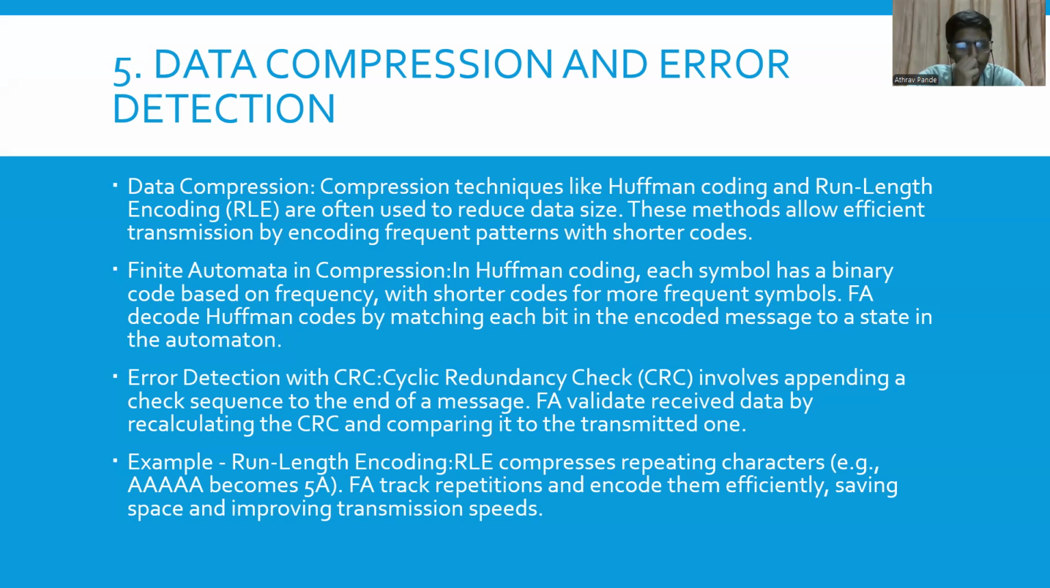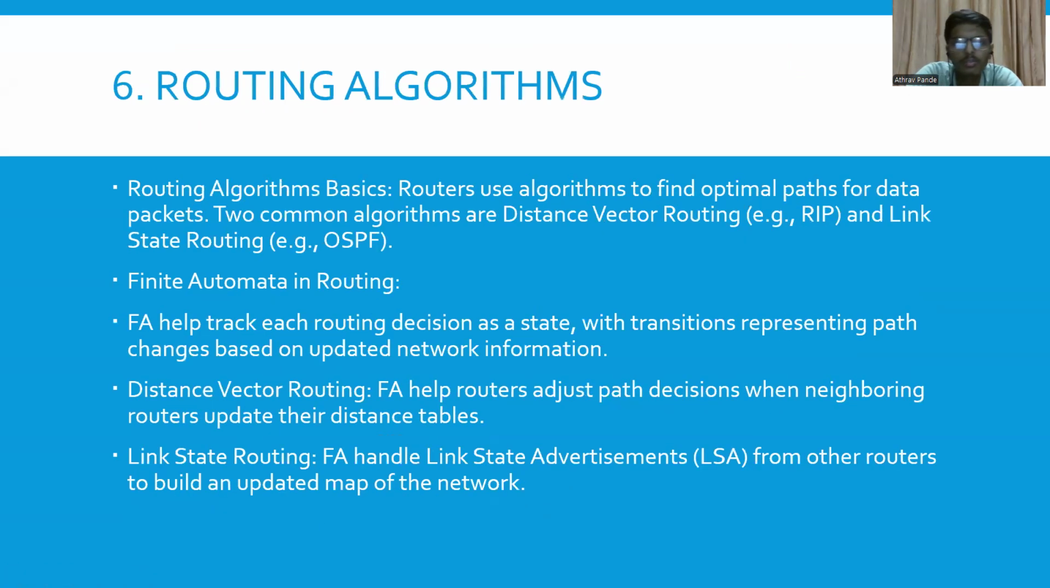Now let's take an example. Let's say RLE compresses a repeating character. For example, in this case, I've taken A, which becomes Y. Here finite automata tracks repetition and encodes it efficiently, saving space and improving transmission speeds.